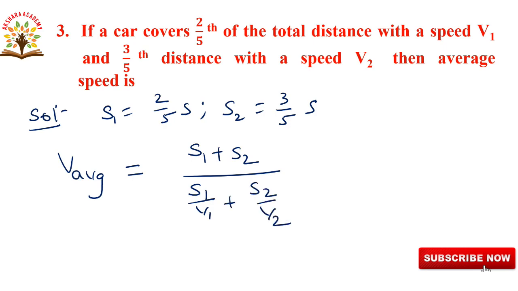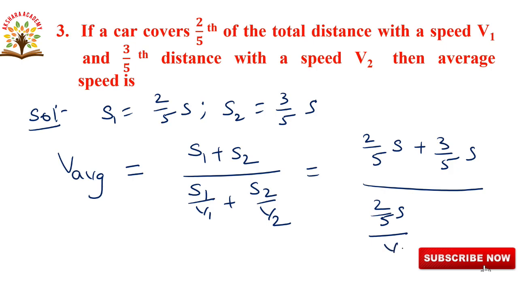Again we are writing, substituting in the place of S1 as 2 by 5 S and S2 as 3 by 5 S. So (2 by 5 S plus 3 by 5 S) by (2 by 5 S by V1 plus 3 by 5 S by V2).